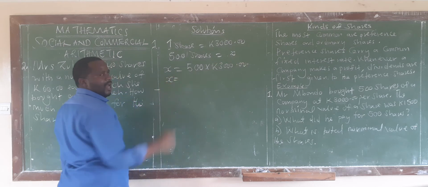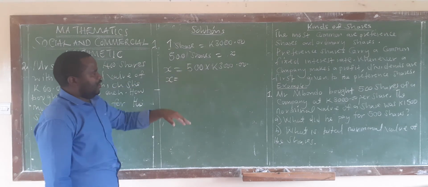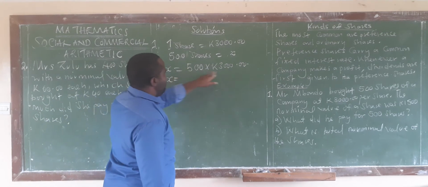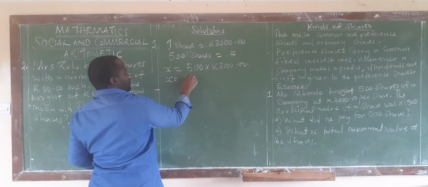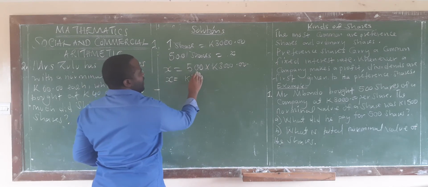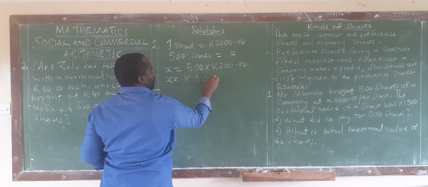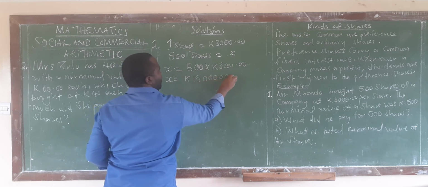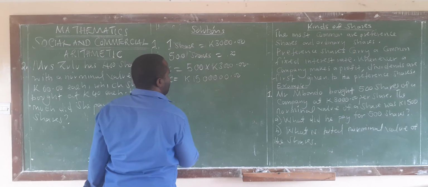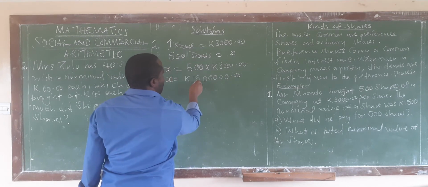So what does this imply? You know the zeros first. What is 5 by 3? 5 by 3 is 15. Then how many zeros do we have? 1, 2, 3, 4, 5. So this is how much this person paid.